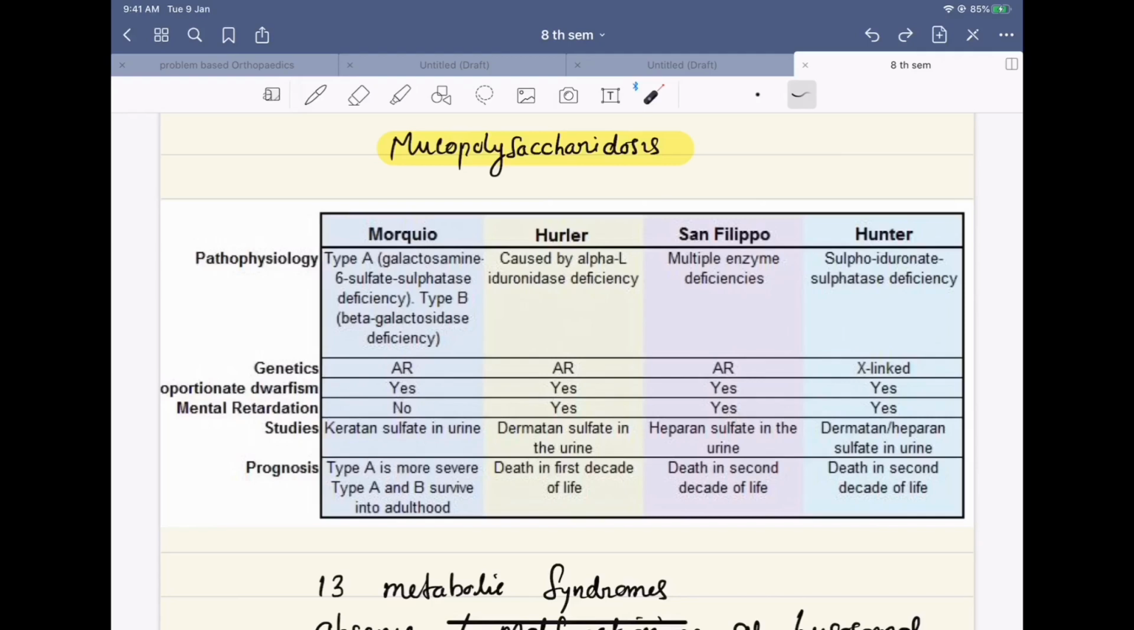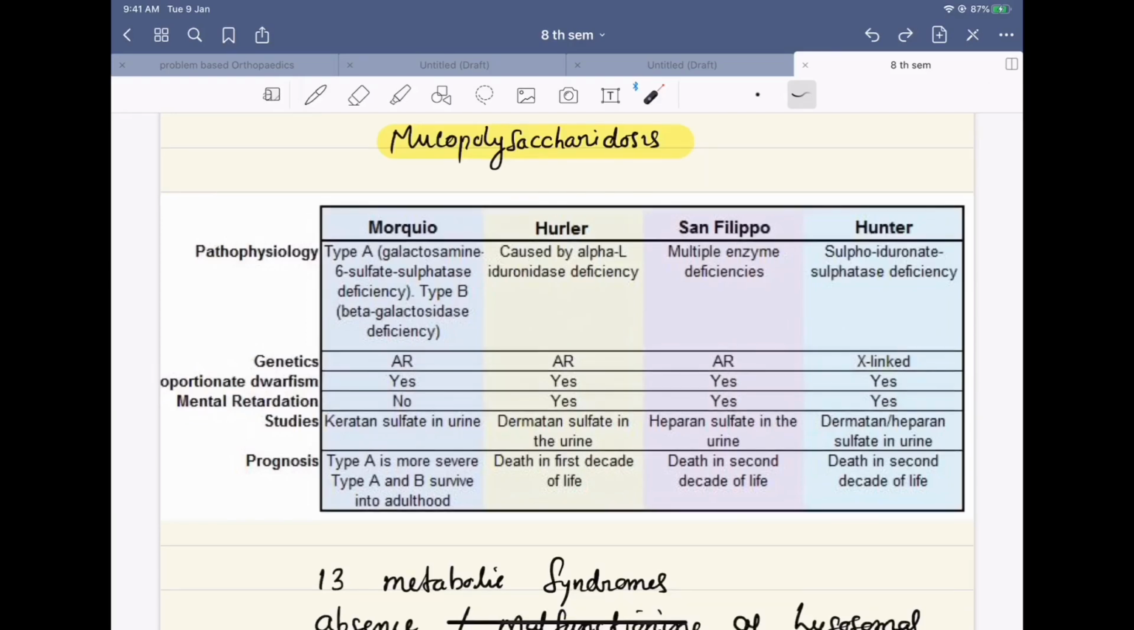Only the Hunter is X-linked in this group. All others are autosomal recessive. All are characterized by dwarfism. The Morquio patients will not have mental retardation. The urine will show keratan sulfate in case of Morquio, dermatan sulfate in case of Hurler. Sanfilippo patients will have heparan sulfate. Hunters will have dermatan sulfate.